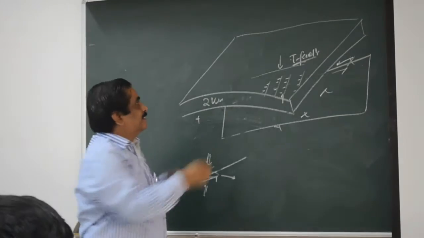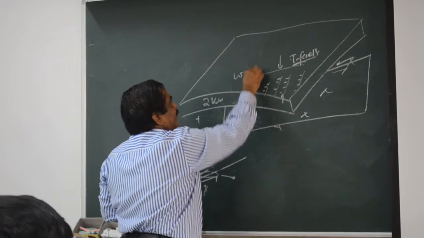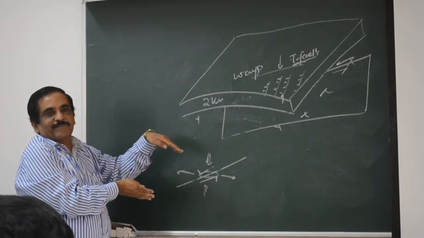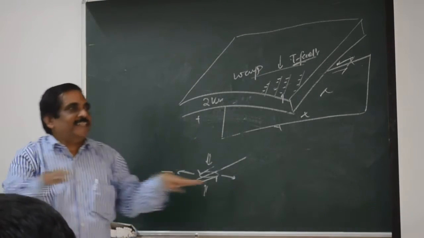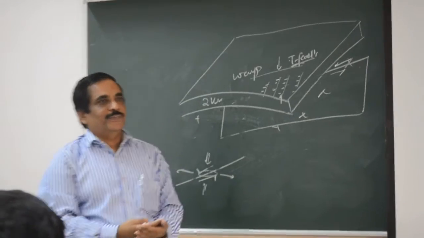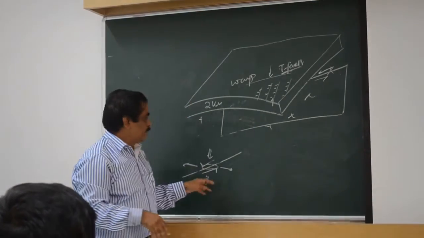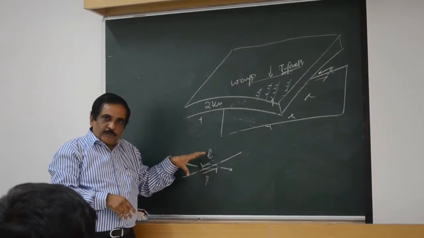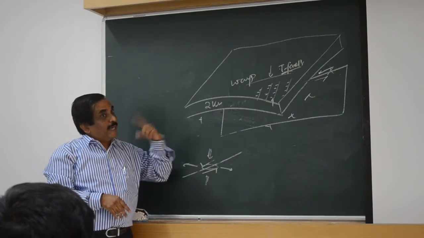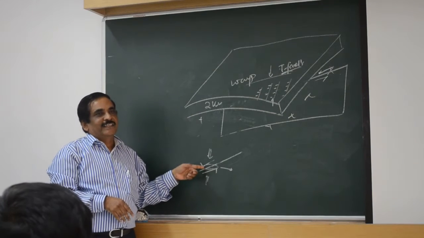So warps. Are you understanding or not? From this side you are pressing. You are not physically pressing the Deccan trap, but because the block supporting it is under disturbance now, one way it is being stretched, another way it is being pressed. So the Deccan trap overlying it will behave this way.